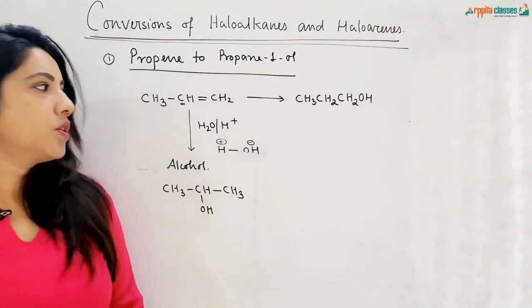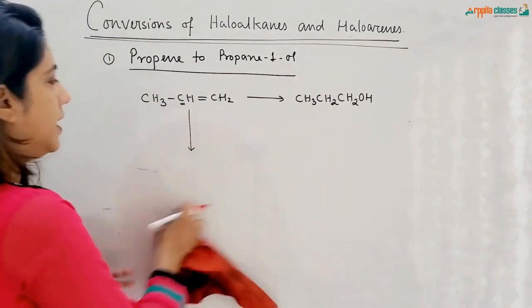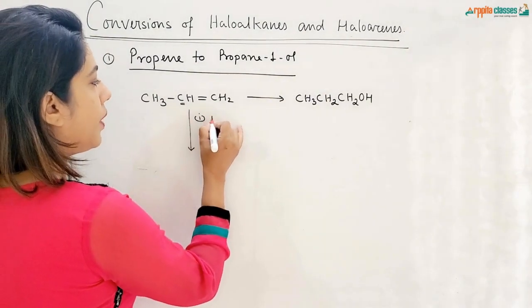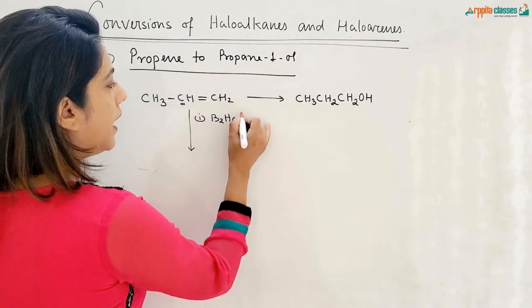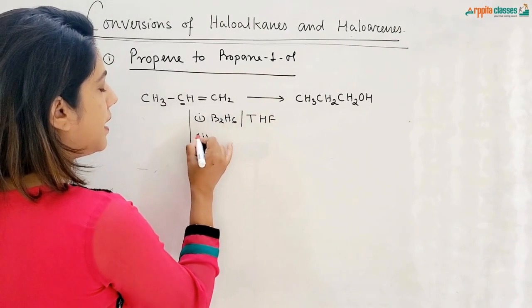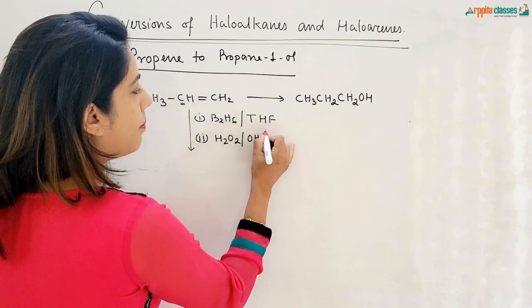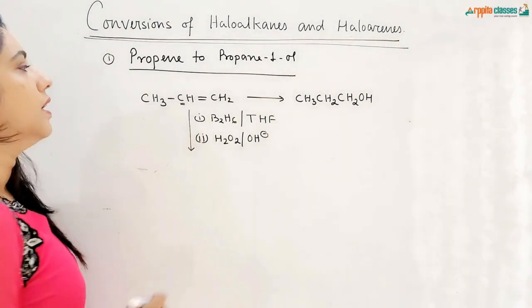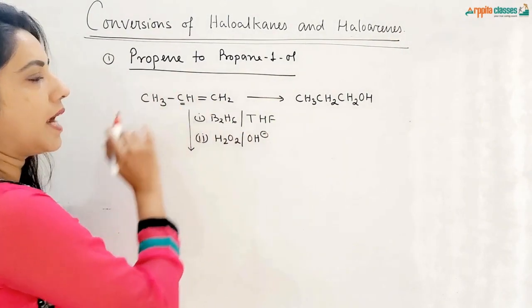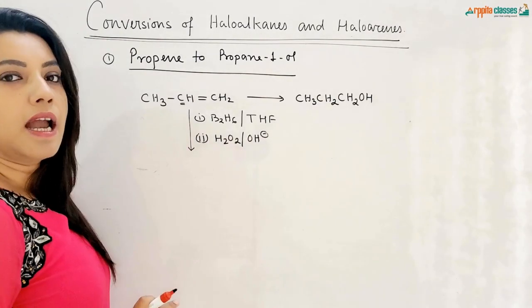In this case, we are going to do another reaction, that is, first step is diborane B2H6 in presence of tetrahydrofuran. Second is hydrolysis with H2O2 in presence of base, alkaline hydrolysis. So first step, a trialkyl borane will be prepared which will be hydrolyzed and we will get alcohol.